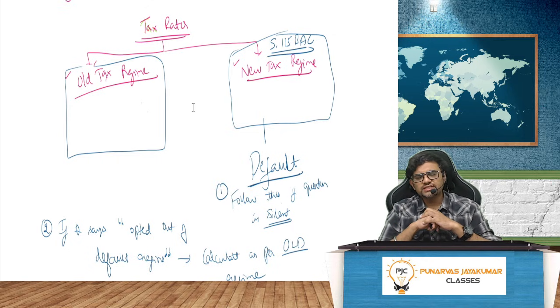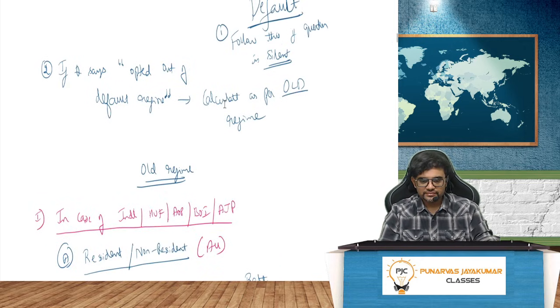If the question says the assessee has opted out of the default regime, then you should do as per the old regime. So it's always better to follow the new regime. It is the default tax regime, right?